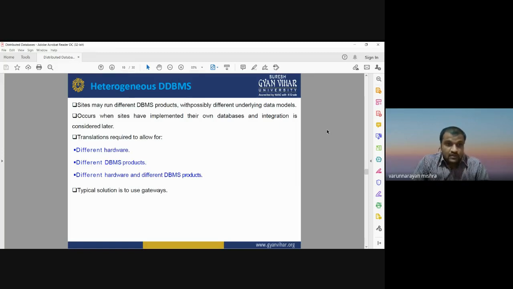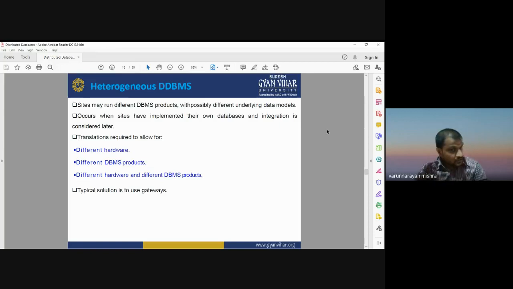So for the heterogeneous database management system, there is a requirement of translation. Translation means we have to translate one database into another database. It is like translating from one language to another. If you have English, you can translate it into French or German, or you can translate French and German into English.